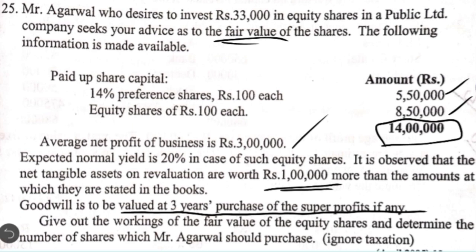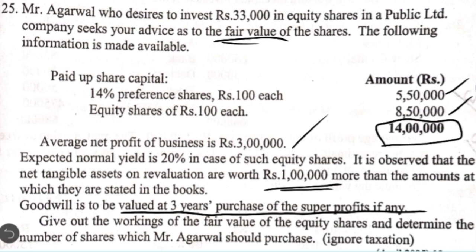So first we are going to calculate the capital employed in the business at the end of the year. Second step, we are going to calculate the average capital employed. Third step, normal rate of return, which is calculated at the normal rate on the average capital employed. And the fourth step, we are going to calculate the average annual profit. Fifth step, super profit, and the sixth step, value of goodwill is equal to super profit into a certain number of years of purchase. Here in this case it is 3 years. So now we have to show all these 6 steps in the working note. That is only for calculating the value of goodwill. The main calculation is different, that is fair value.